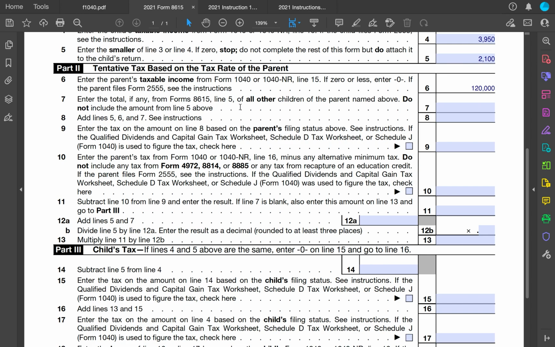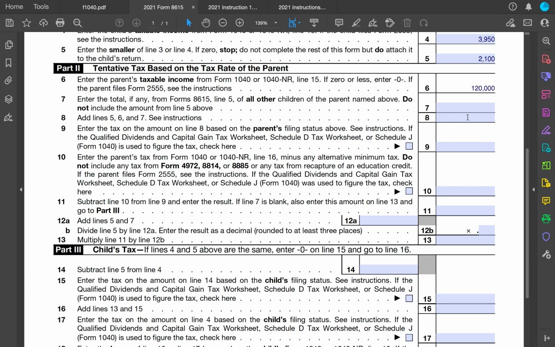What this is doing here is if you have multiple children that have unearned income, the kiddie tax can apply to all of them. Now, we weren't told anything about brothers or sisters or anything like that, so we're not going to do that. All right, so now we enter the tax amount on line 8, parents filing status, go through all the forms. Enter the total on 5. There's nothing to enter there. Line 8, add lines 5, 6, and 7.